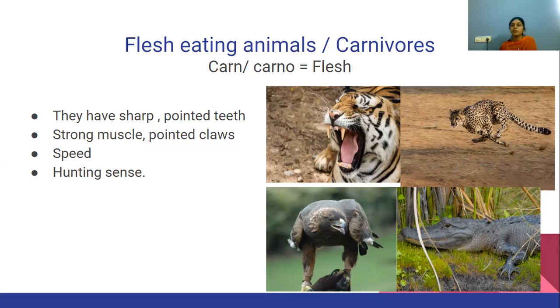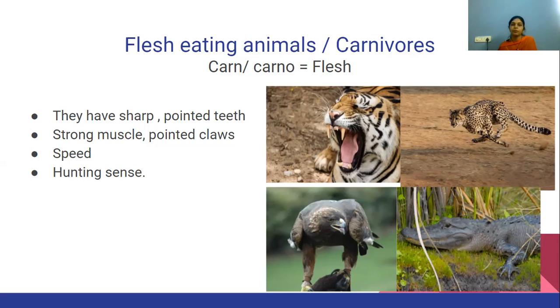So once they have eaten, they will not hunt again for 2 or 3 days. It is not necessary that once they have dinner they will have breakfast again. It is not like that. Once their belly is full, for 2 to 3 days they don't need to eat. They can survive because they are getting full energy from the flesh and the bones.